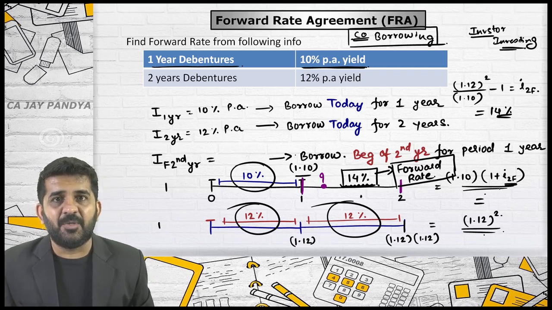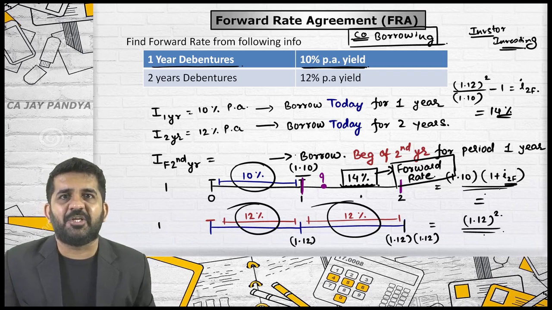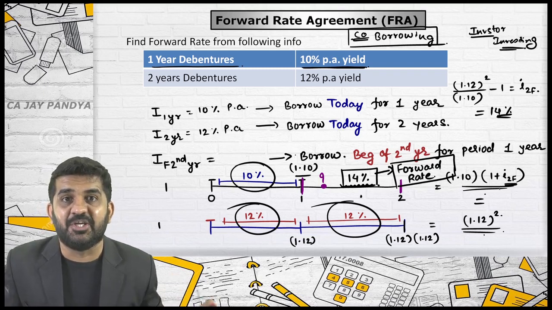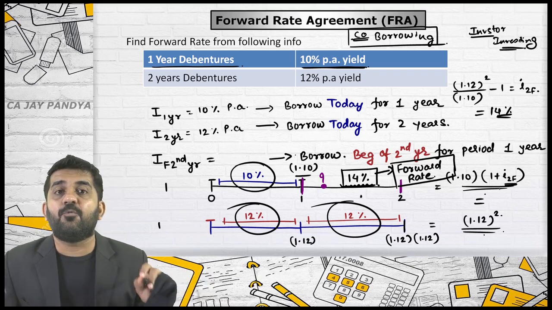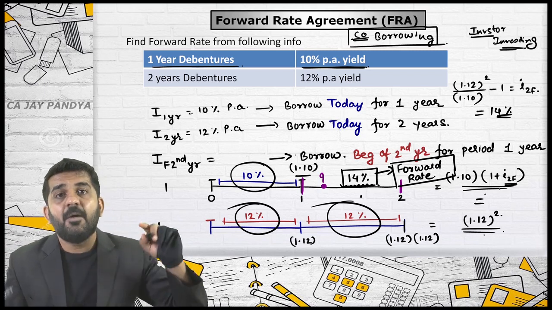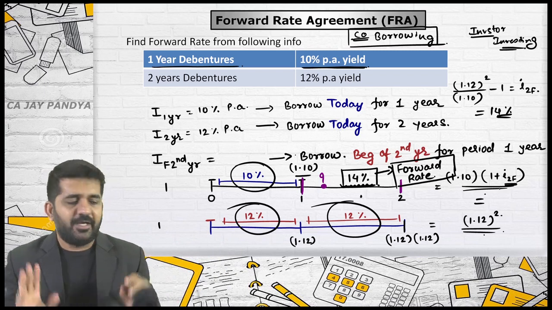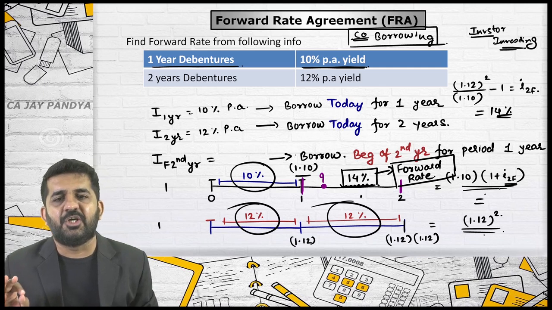See, if you are a company and someone asks you, for an investor, if you invest in this company after 1 year, what is the interest rate you will be getting in the second year? Then the company will make this interest rate available for the investor who wants to invest not in the first year, but only in the second year. Then this will be the rate. Is this a 2 years rate or a second year rate?